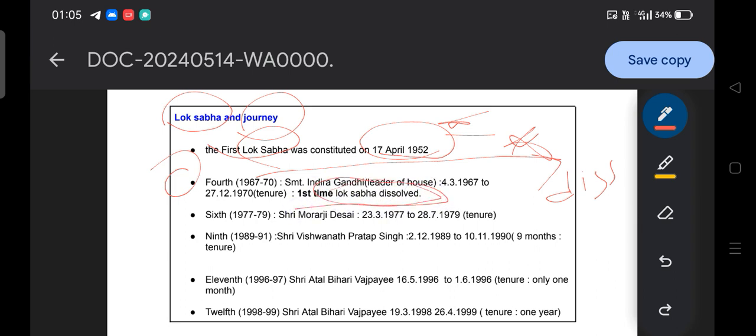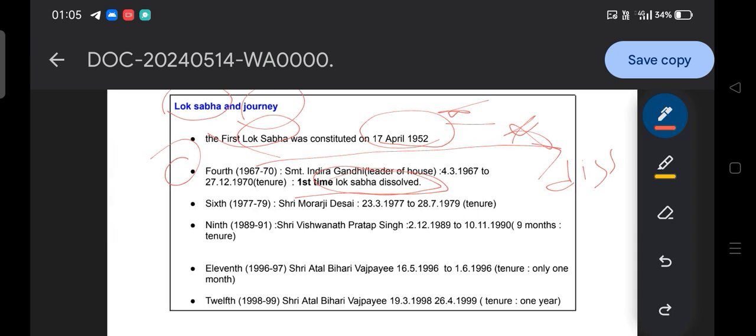They can simply ask the question: in which year was the Lok Sabha dissolved for the first time? 1970. Or they can ask which Lok Sabha was dissolved for the first time, that is our fourth Lok Sabha. Or they can ask under which government the Lok Sabha was dissolved for the first time, that is the Indira Gandhi government. So, in 1970.